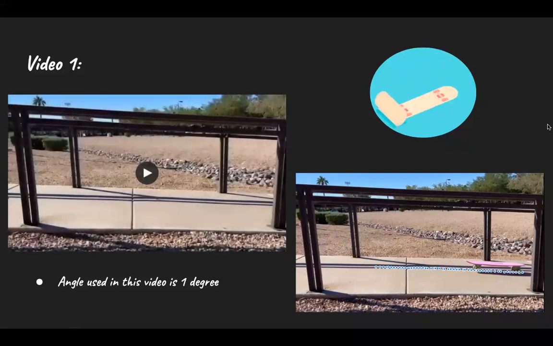Using this recording, we then used the video analysis tool to analyze each video for position and velocity. As you can see, the image at the bottom right came from the video analysis tool, where it was decided to plot the points at the front wheel of the skateboard so that the position and velocity versus time graph could be determined.